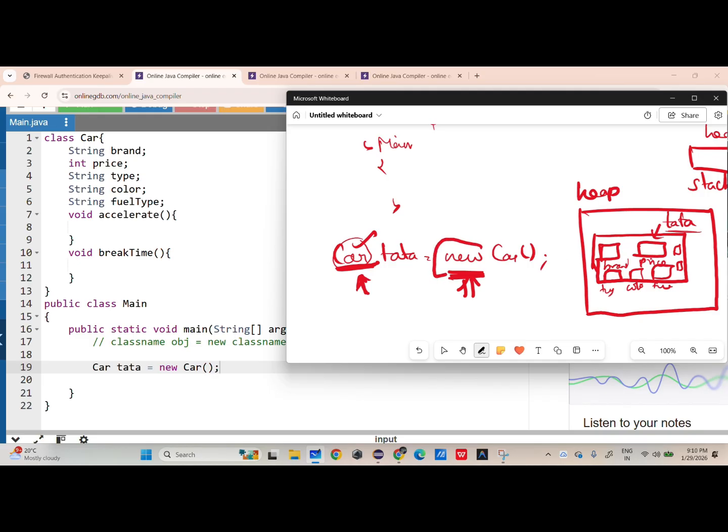So by using the new operator, you are allocating such memory. That's all that is happening here.